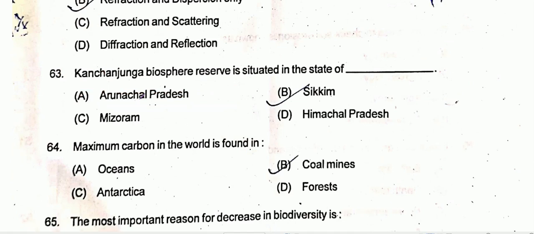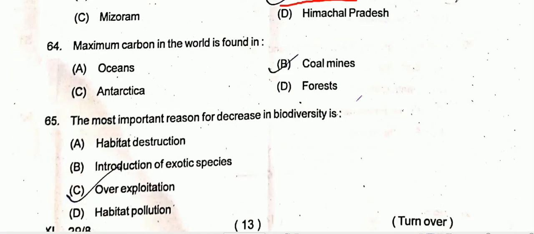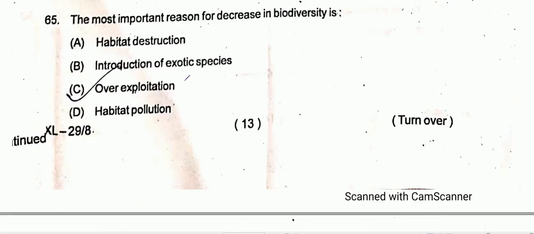Question number 63, Kanchenjunga Biosphere Reserve is situated in the state of Sikkim. So option B is the correct one. Question number 64, maximum carbon in the world is found in the ocean. So option A is the correct one. Question number 65, the most important reason for decrease in biodiversity. The decrease in biodiversity is mainly due to habitat destruction. So option A is the correct one.